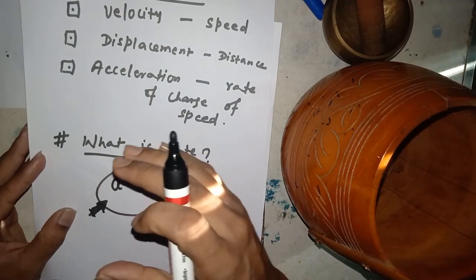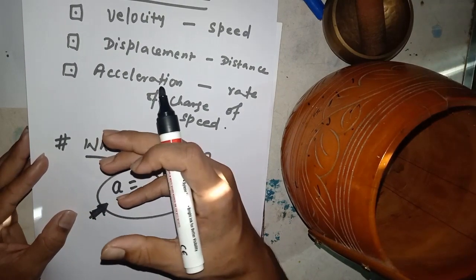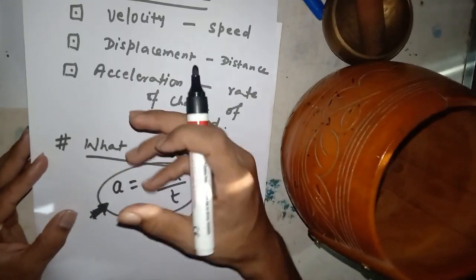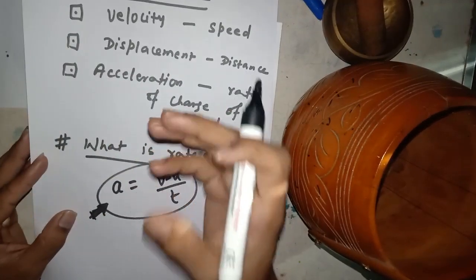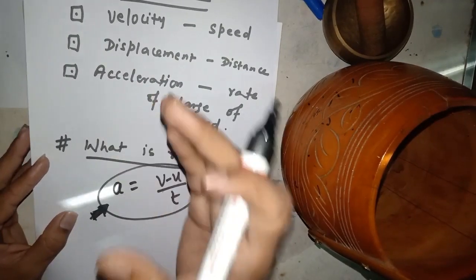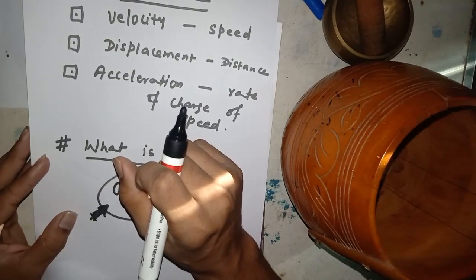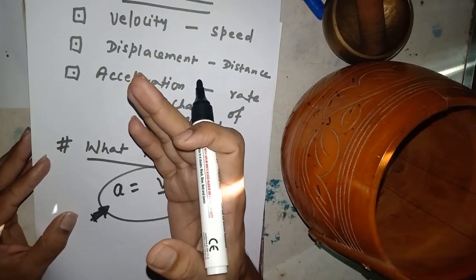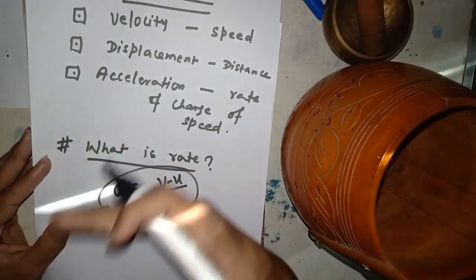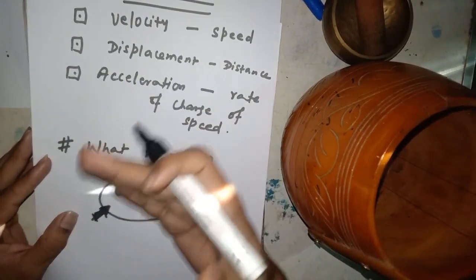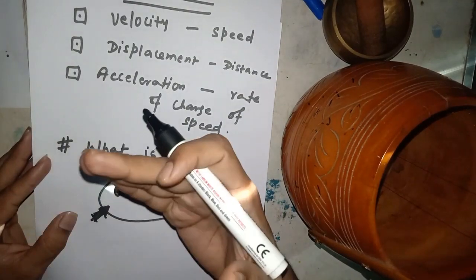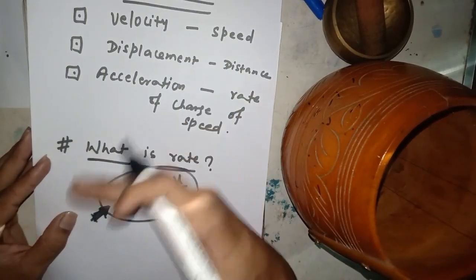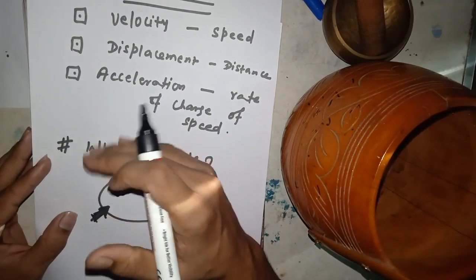But in physics it is given differently, because every physical term has some special meaning, some special definition, and you have to deal according to that definition. Have you got my point? I have also given you some examples of how to find average velocity, average displacement, average speed, average acceleration, or total displacement, total distance in different cases.